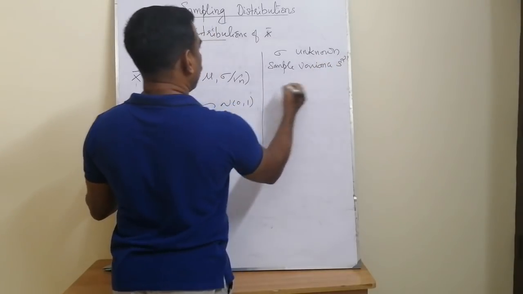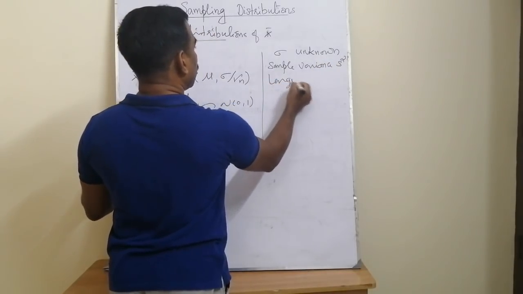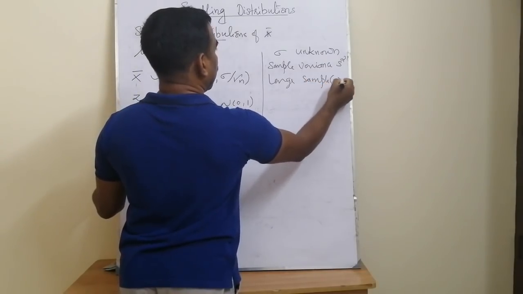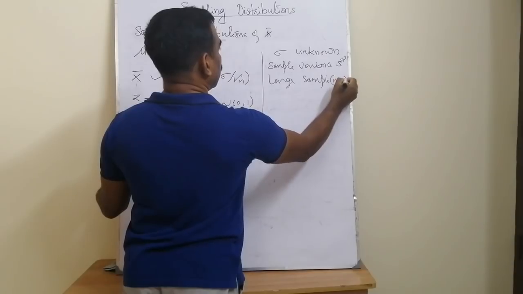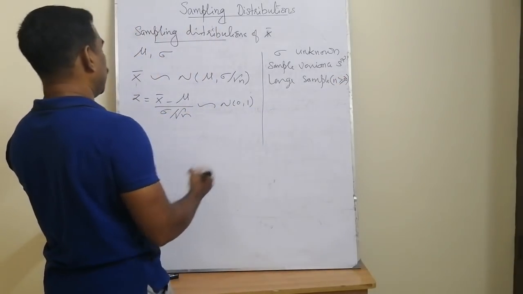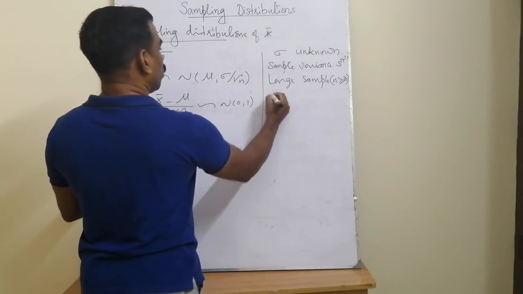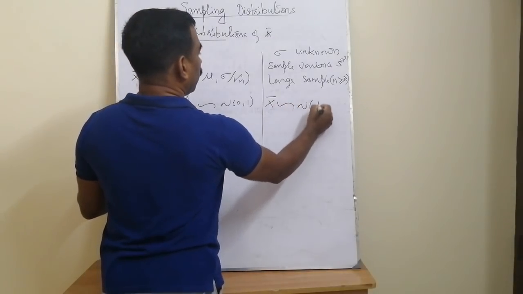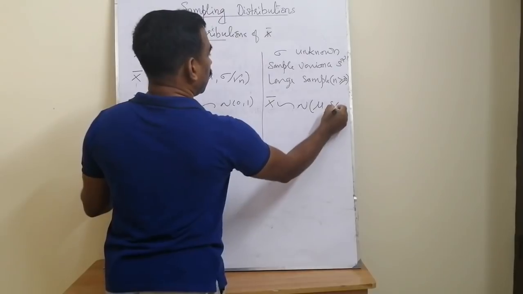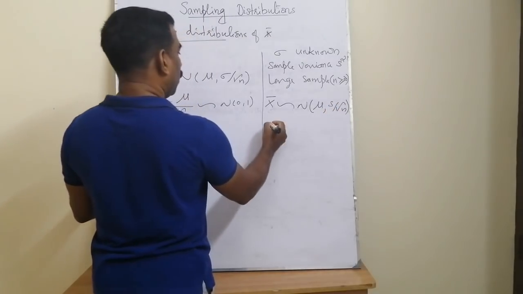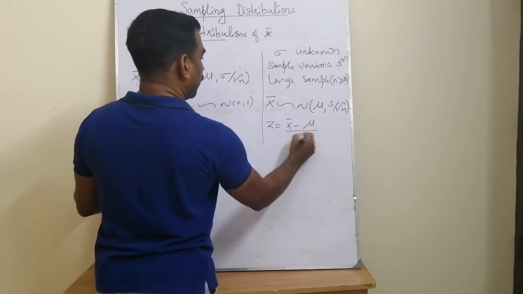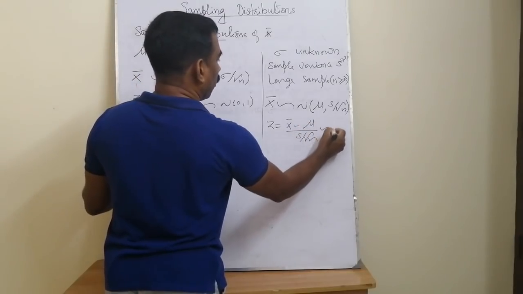For large samples, that means n is greater than or equal to 30, the sampling distribution of the sample mean x bar follows a normal distribution with parameters mu and s by root n, or z equal to x bar minus mu divided by s by root n follows N(0,1).